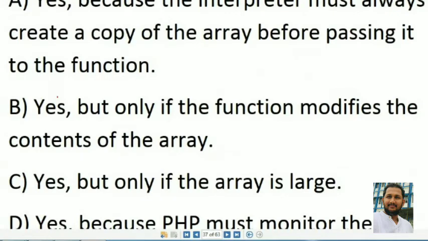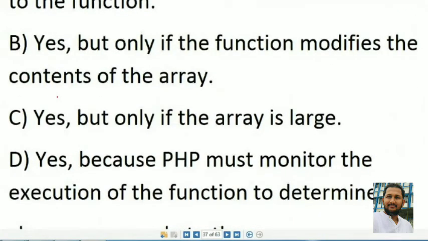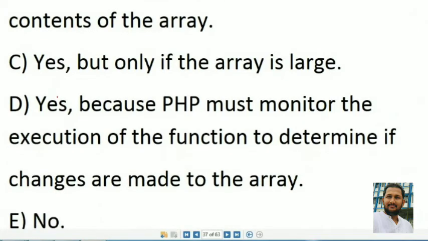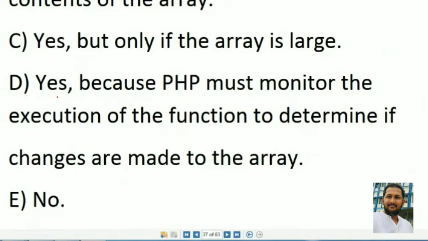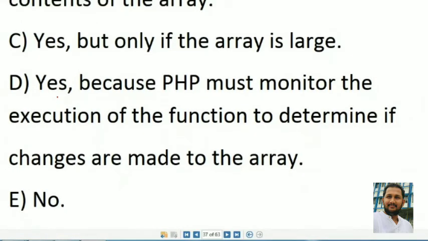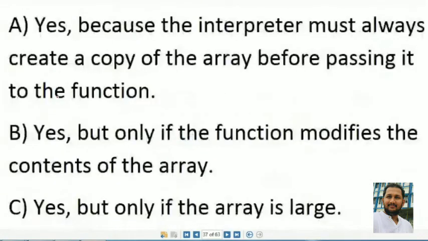No, it's not the right answer. Yes, but only if the array is large. Yes, because PHP must monitor the execution of the function to determine if changes are made to the array. Option E is no. No is the right answer.